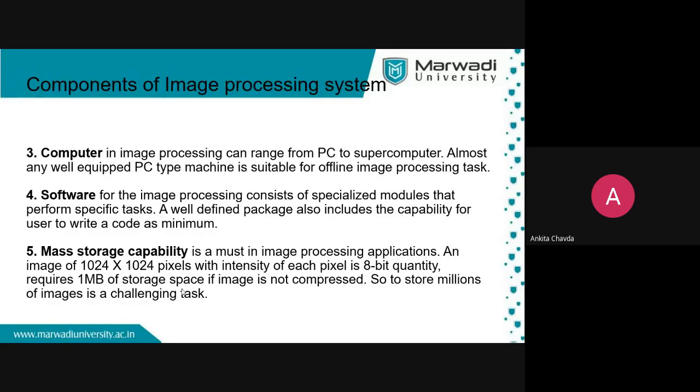Different tools and apps are available nowadays, in our WhatsApp, also in Instagram and Facebook. We are having the filters and everything, right? So there we are actually manipulating our image. And a well-defined package also includes the capability for the user to write code as minimal as it can be. Otherwise, everything is available with the package only.